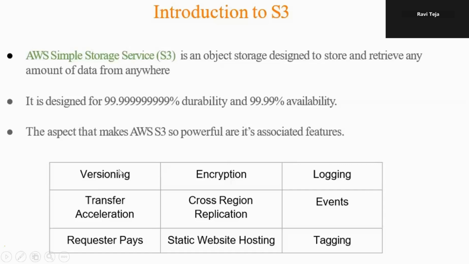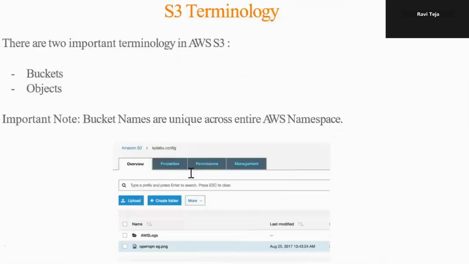Those features are versioning, encryption, logging, transfer acceleration, cross-region replication, events, requester pays, static web hosting, and tagging. Today we are going to learn only about versioning. The remaining features of S3 we will learn in further classes, but today we are going to learn about versioning only, and we can move forward.